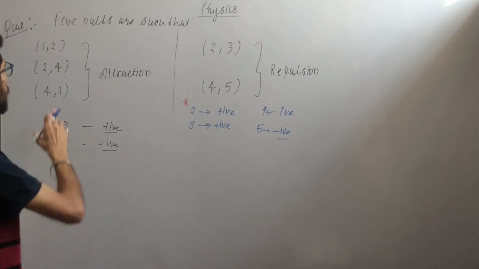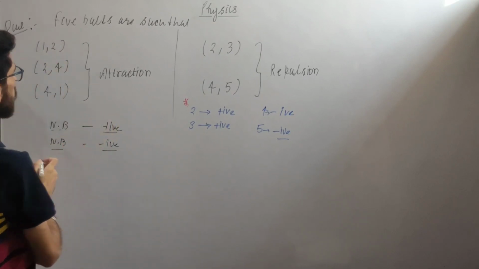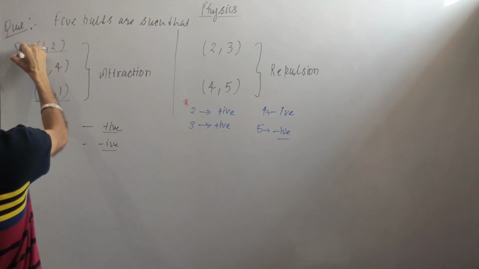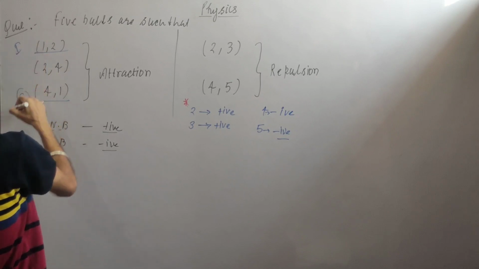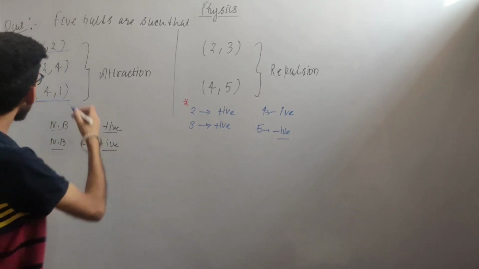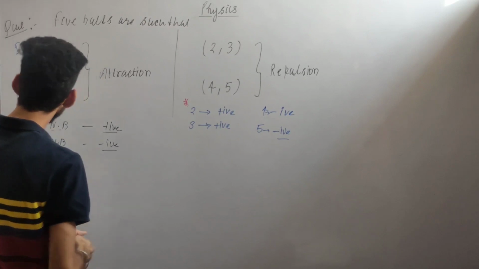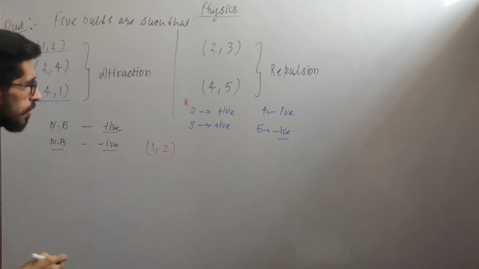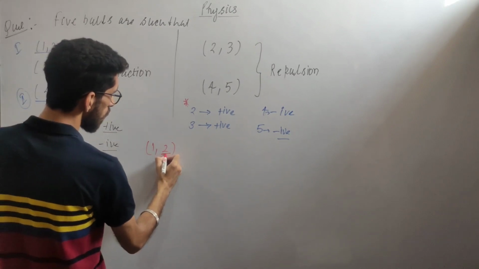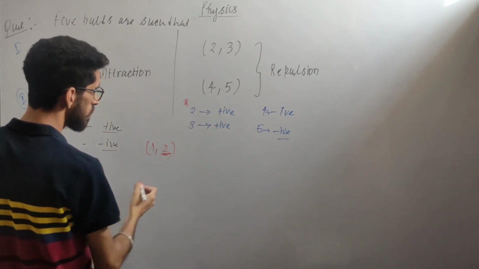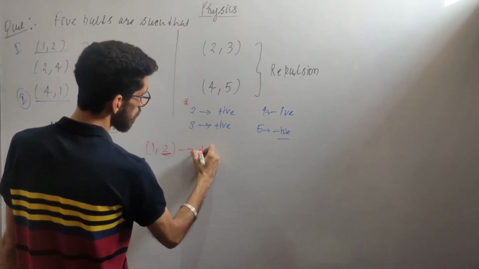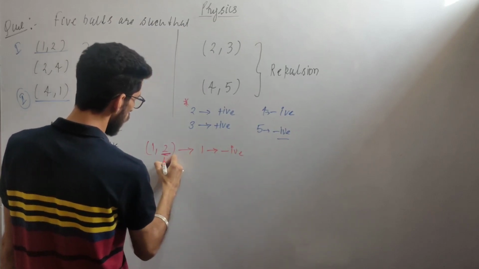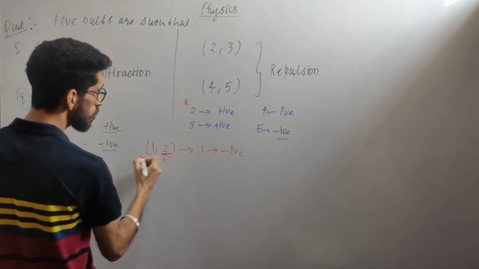Now let's come to ball 1. There are two conditions given about 1: the first and the second. On the basis of these conditions we will decide the charge on 1. If I take condition 1, there is attraction between 1 and 2. We know the second ball has a positive charge, so according to this condition, if there is attraction, the first ball should be negative.